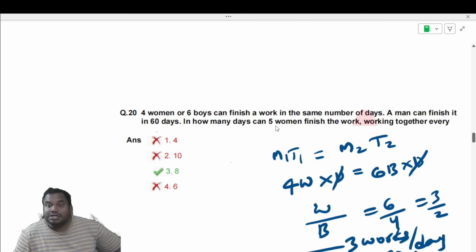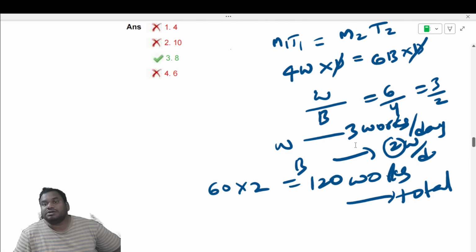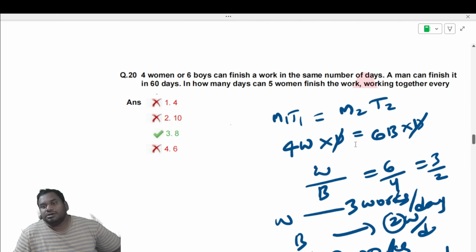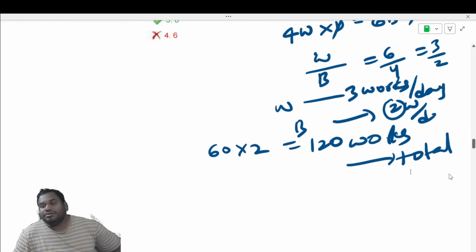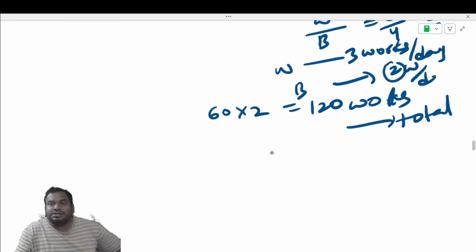Now, in how many days can five women finish the work, working together every day? When you have five women, each woman does three works.